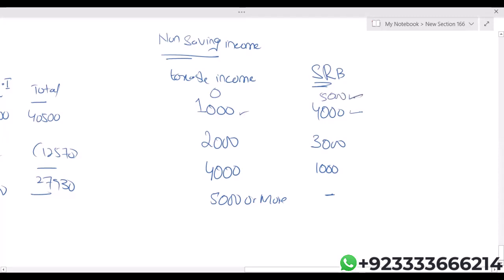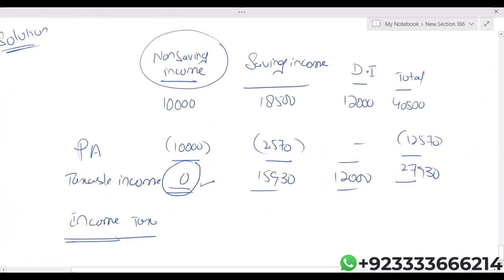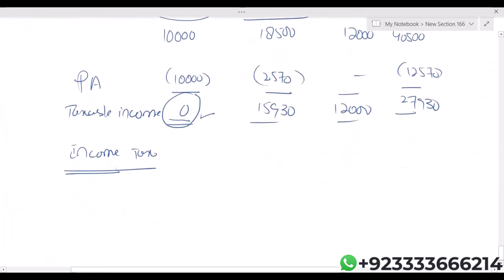But if it is 5,000 or more, then you will not get any starting rate band. Here, obviously, the entire 5,000 starting rate band is available. Starting rate band for saving income, 5,000 into 0 is obviously 0.